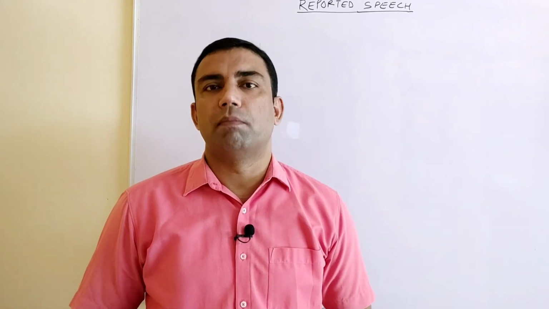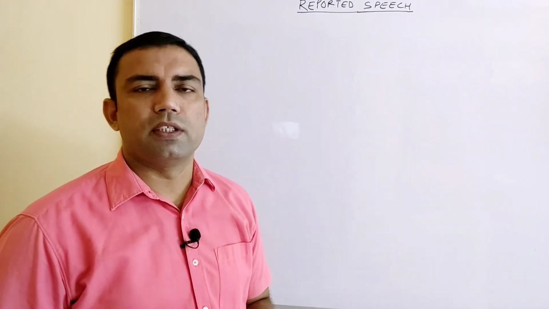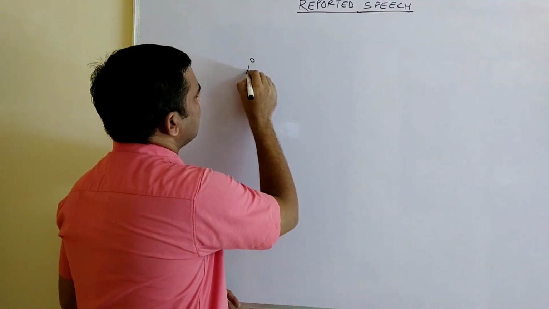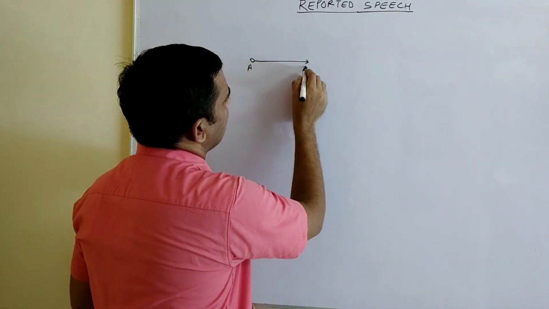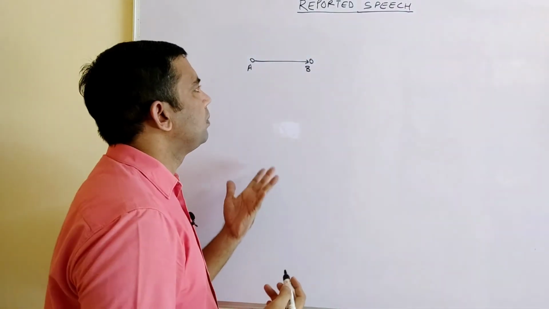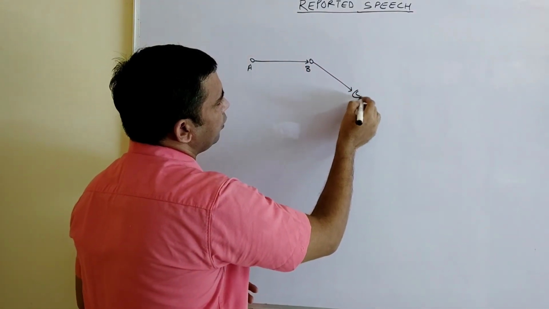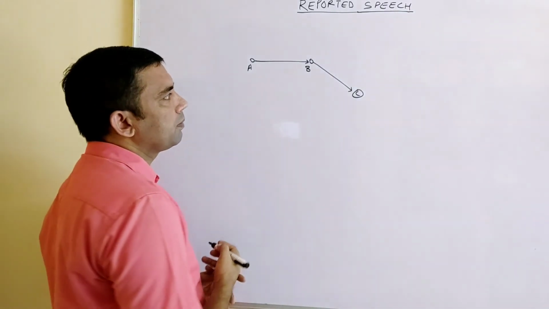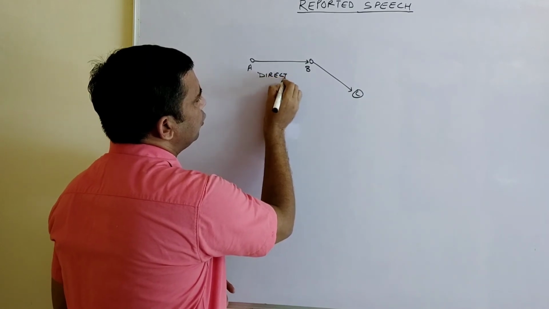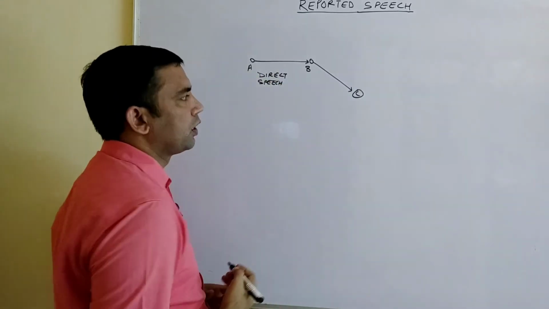It is also called direct and indirect speech. Here I am going to tell you why it is called direct and indirect. See, this is person A and this is person B. There is a conversation between two people A and B. This is called direct speech, when A and B both are talking.